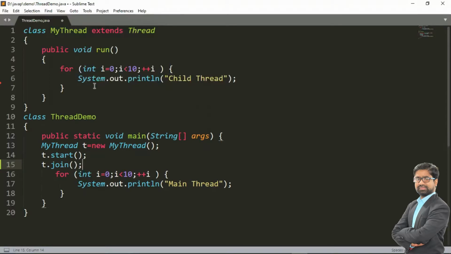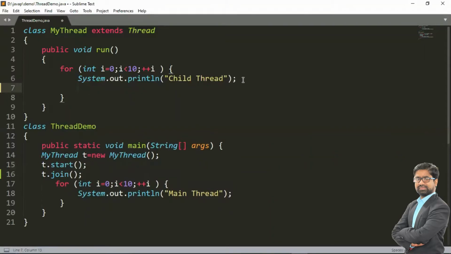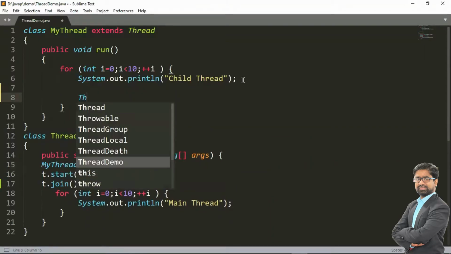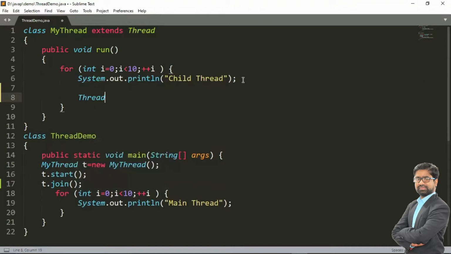Now in the child thread we have to call the sleep method. The sleep method is a static method, so we call Thread.sleep, and I'm passing a time as an argument there. The sleep method may throw an exception, so that's why we have to write a try catch block.